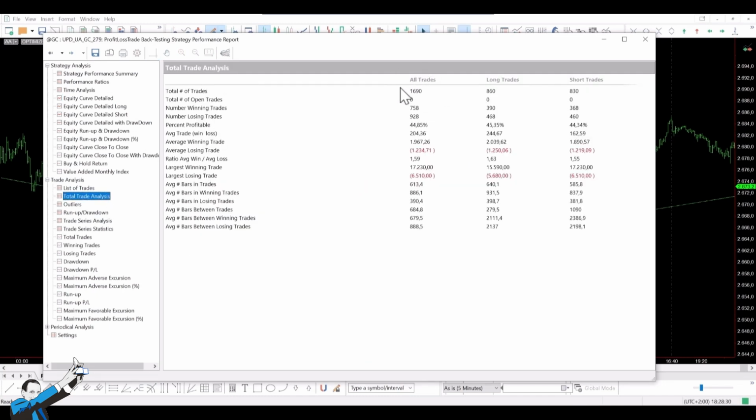As you can see, there are about 1,690 trades, well balanced between the long and short sides. The average trade value is around $200, which is enough to cover operating costs like slippage and commissions. We notice the long trades have a higher average value than the short trades, which is expected given the buy and hold trend of gold since 2010.